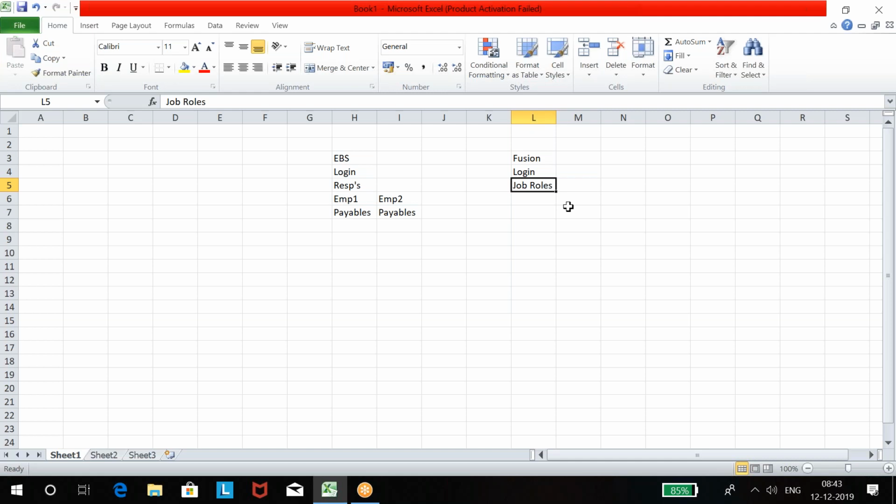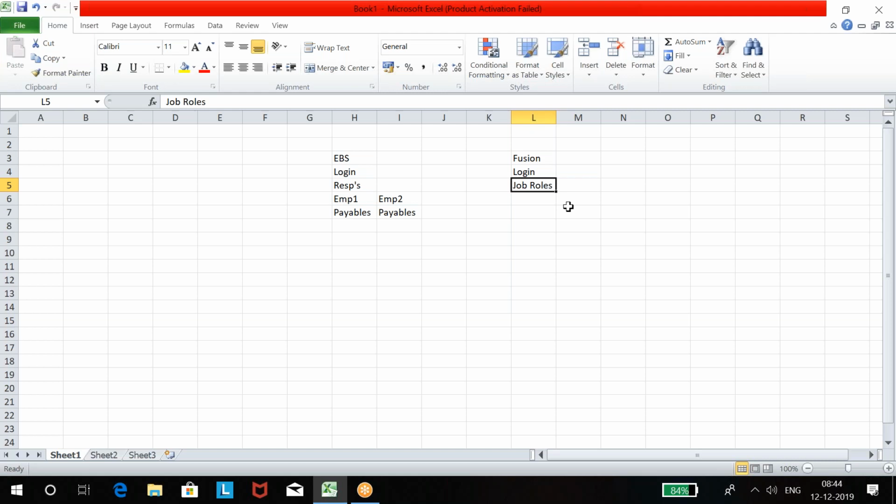Let's say, for example, I want Oblesh to work on payables. Then I need to create a username for Oblesh, and I need to assign job roles related to payables. I can assign the ones provided directly by Oracle, but then Oblesh gets complete payables access. If I don't want Oblesh to have complete access, then I have to create a custom job role. Clear? So login, then job roles are required, then you can work.